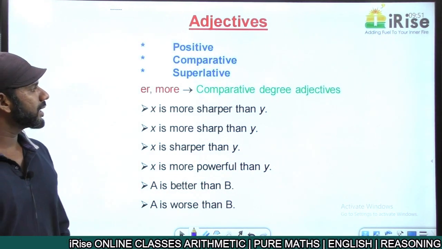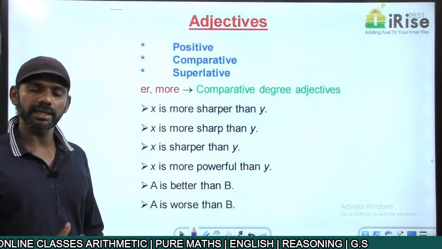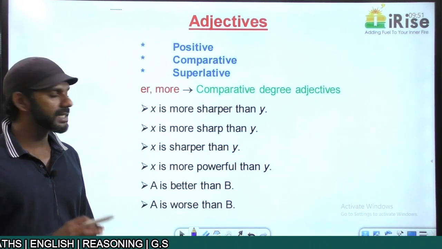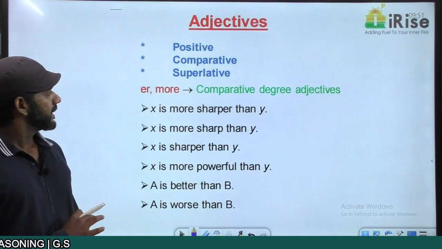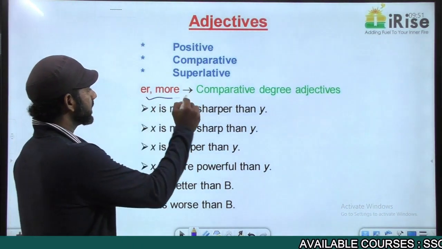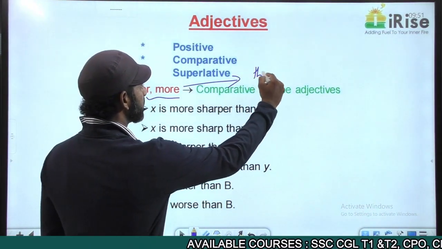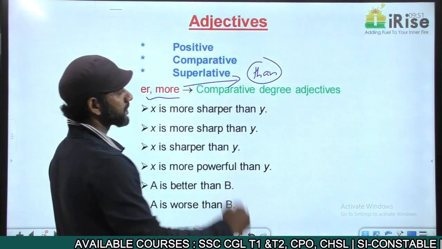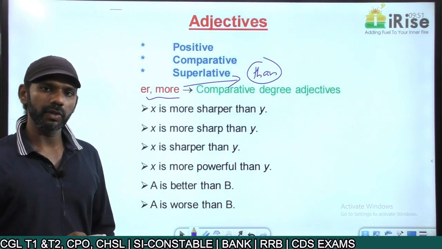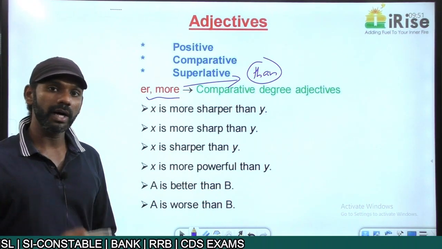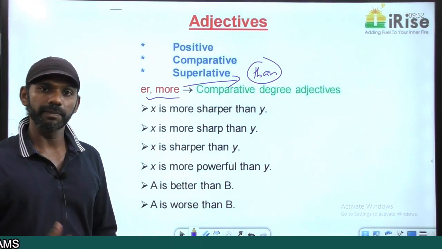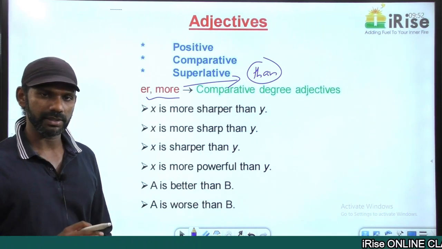Now these ER words or more words are termed as comparative degree adjectives. We have discussed it in the case of pronouns as well. ER words and more words are called comparative degree adjectives, and ER and more words will be followed by than. OR words, senior, junior, superior, inferior, are followed by to. We have discussed this in pronouns.